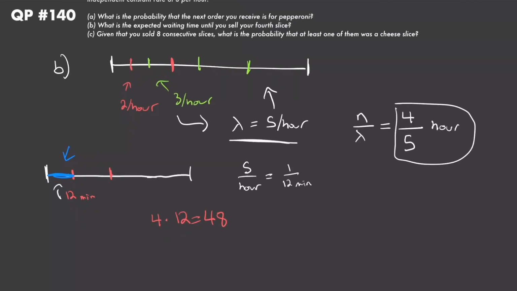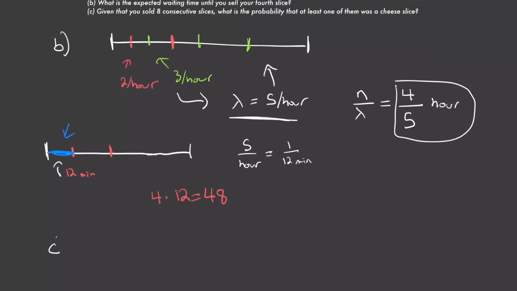So now let's go on to part C, which should be even easier. Given that we sold 8 consecutive slices, what is the probability that at least one of them was a cheese slice? And we know that that's just the same thing as taking 1 minus the probability of no cheese slices, right? So all pepperoni. So in my Poisson process, I'd have to get every single one to be a pepperoni.